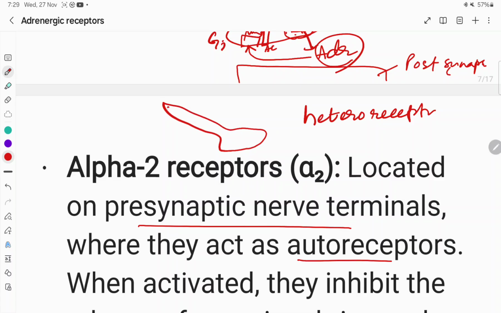So heteroreceptor, when suppose this is a serotonergic neuron, that means from this 5-HT is released, but here also the alpha 2 receptor is there, that means this is located in other nerves or neurons, so it is called a heteroreceptor.